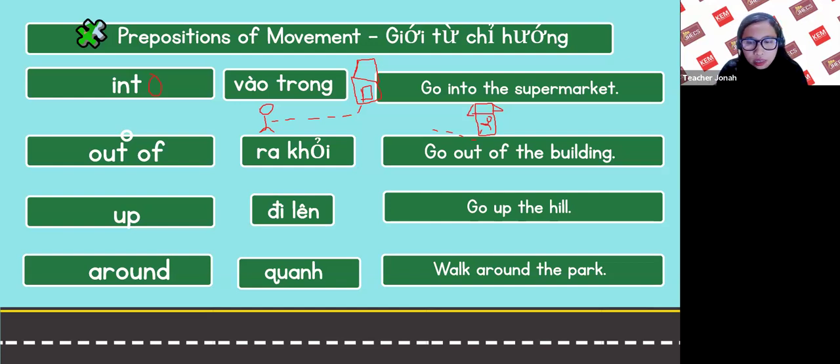And then past is go by. So that's a quick tip. Into, you enter. Out of, you exit. Through, you pass across. And past, you go by. Okay, everybody?